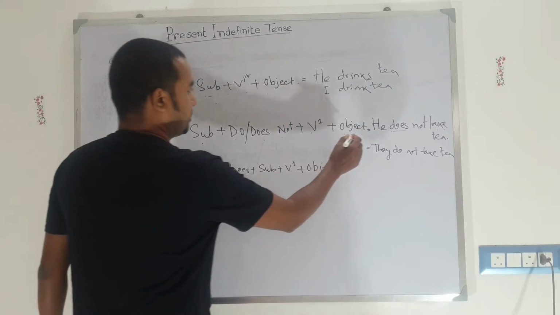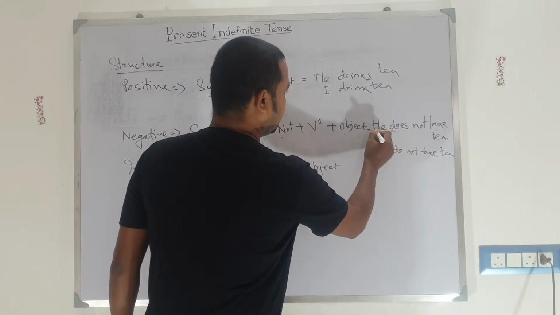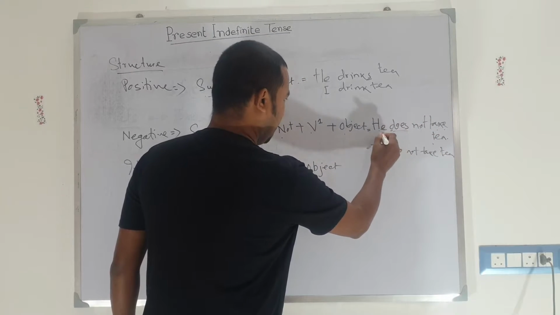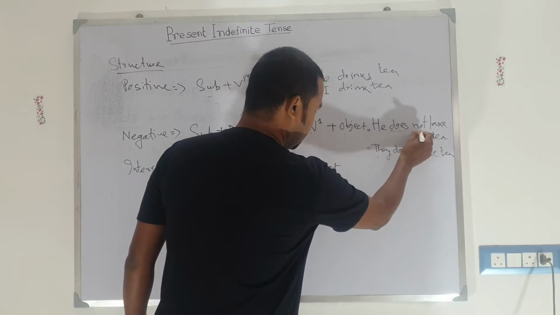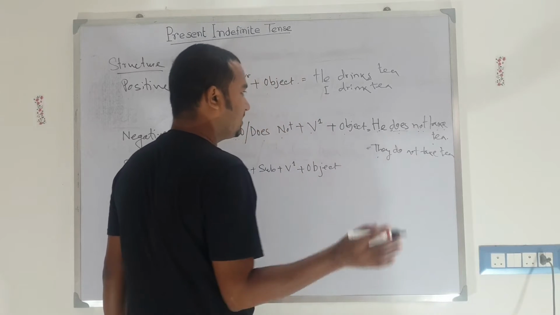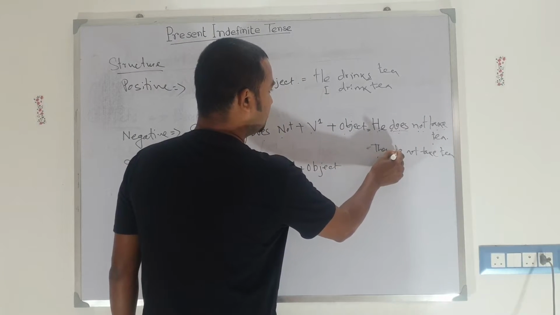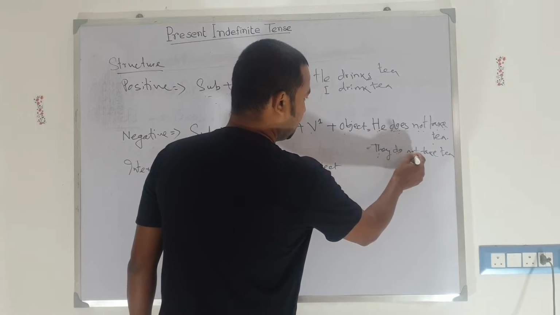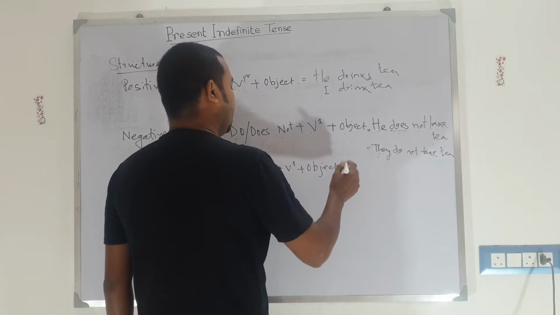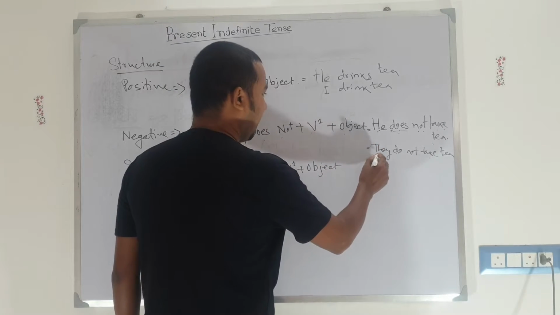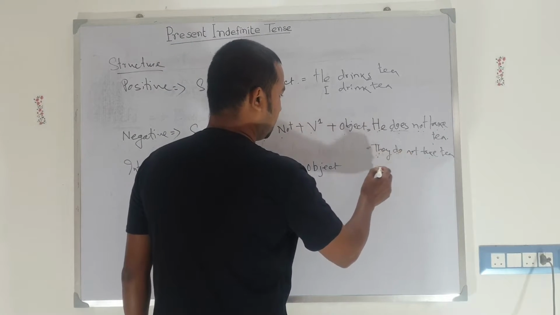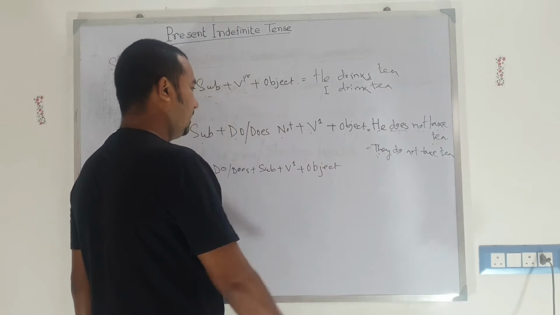So remember that we need to add s where there is third person singular: he, she or it. He does not take tea. He does not go to school. You may write, she does not go to school. And if there is no third person singular, then the plural verb do is used. They do not take tea. They do not go to school. For I, the only exception, it is a singular subject, but we use do not. I do not take tea. So that's for the negative.